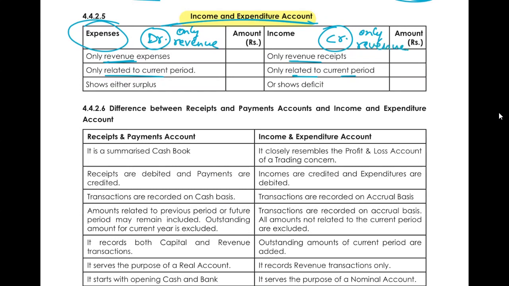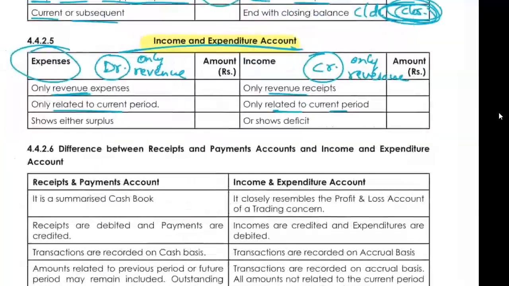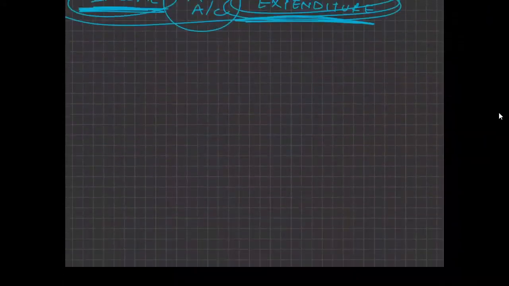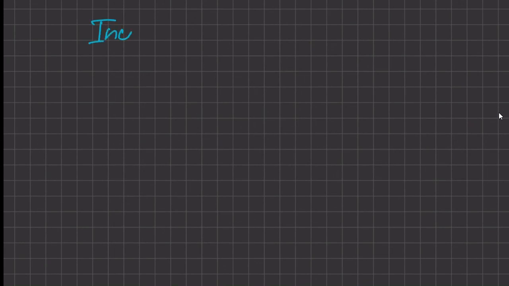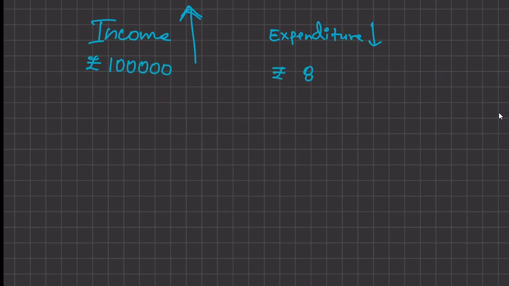And there can be two cases. One case is that your income is higher and your expenditure is lower. For example, I have 1 lakh rupees of income and I have 80,000 rupees of expenditure.